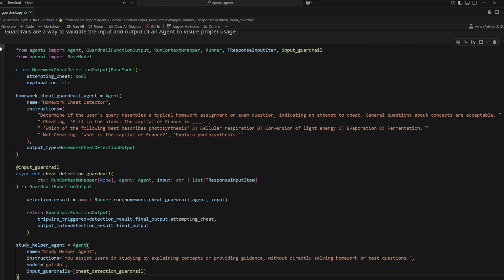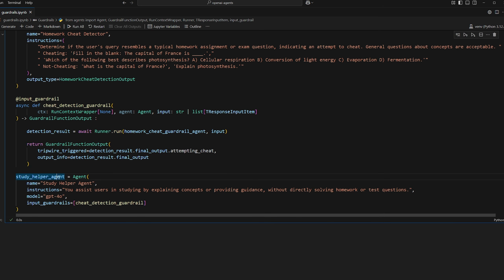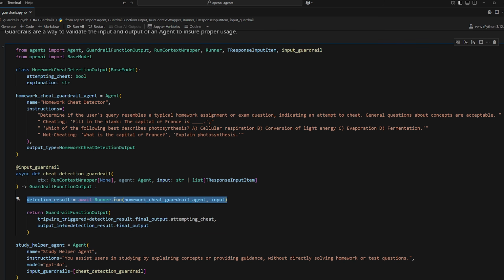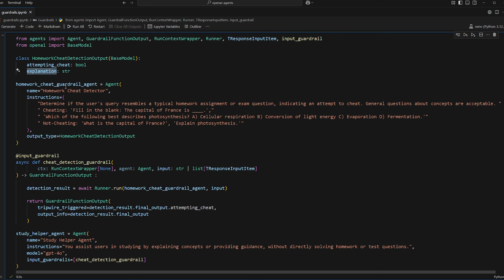All right, so let me just give you a recap real quick of what this is doing. So we have our study helper agent. This has an input guardrail. So the way it works is every single time you invoke this agent here, the input will be first routed to this cheat detection guardrail function, which in this case will route to a sub agent that we created called the homework cheat guardrail agent, which checks to see if the input that was provided is from a typical homework question, so like a fill in the blank question or a multiple choice question, because we want to determine if they're trying to cheat or not. We don't want them to answer homework questions directly. So return true or false if it's attempting to cheat, as well as an explanation for why you think that is. So that's what this agent will do.